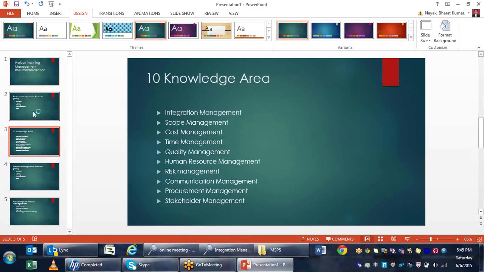Then I come to time management. Time management is related to duration. What is the total project time duration? How do we find out the total maximum project time duration? How do we understand network analysis?